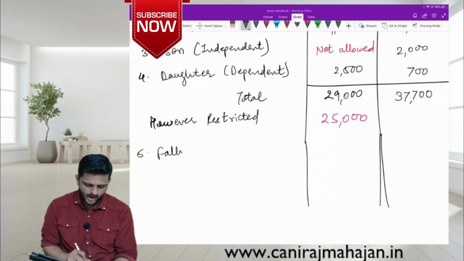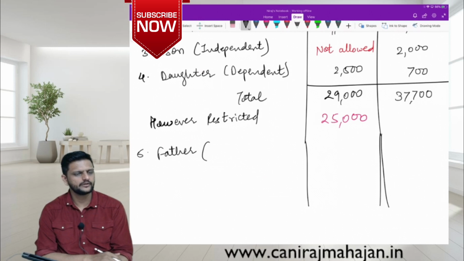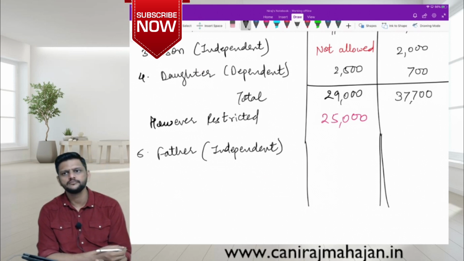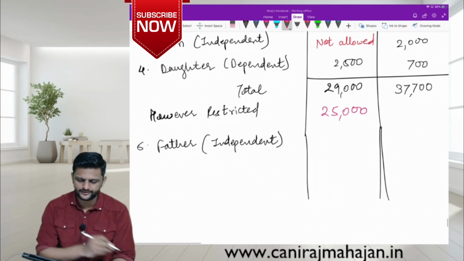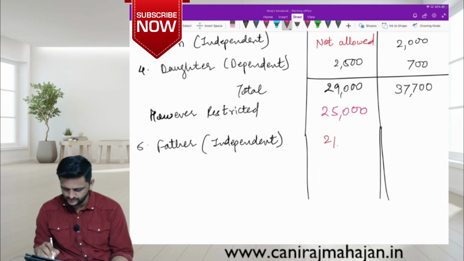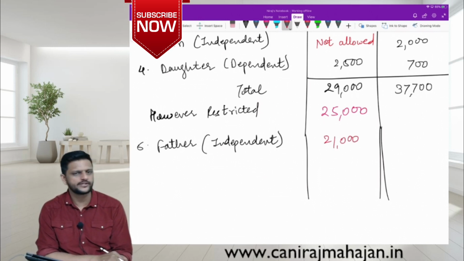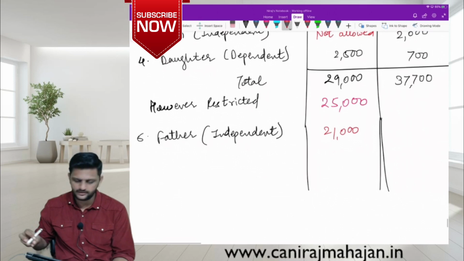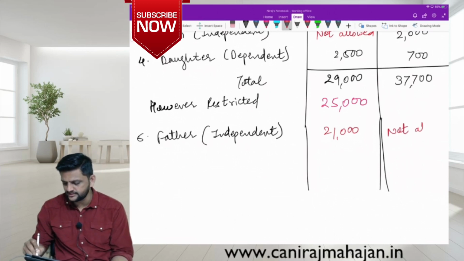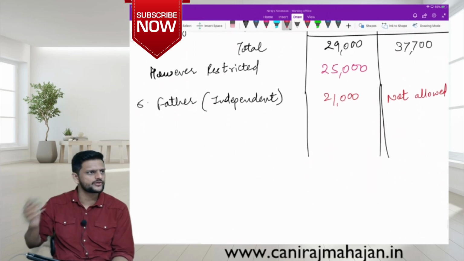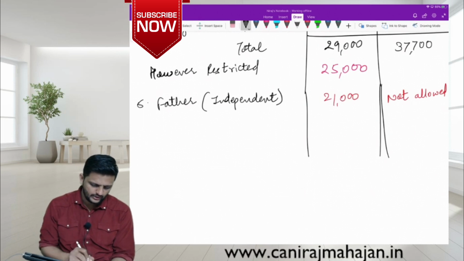Okay till here. Then point number 5. Father. Is he dependent or independent? Independent. Medical does not matter. Very good, important. So will we allow? Yes. How much is spent on him? 21,000. Is he a senior citizen? Yes. 80C allowed? No. Sure? Very good. 80C is not allowed for anybody other than immediate nuclear family. Correct? So actually all the points of 80C are now dash. Yes or no?